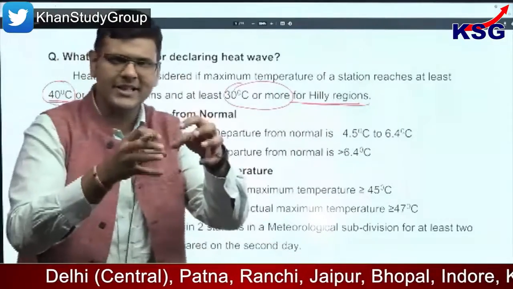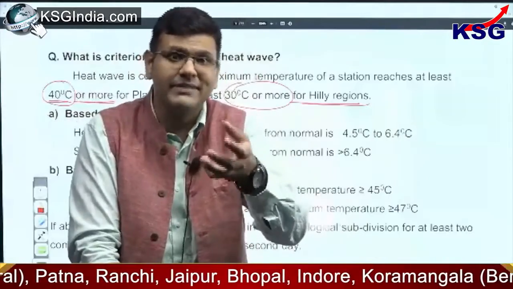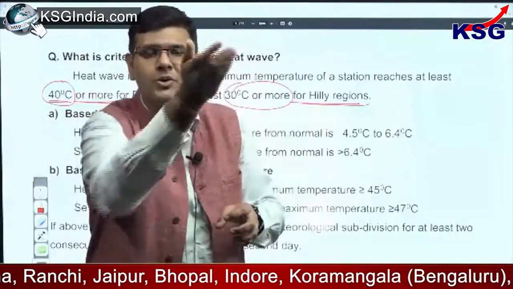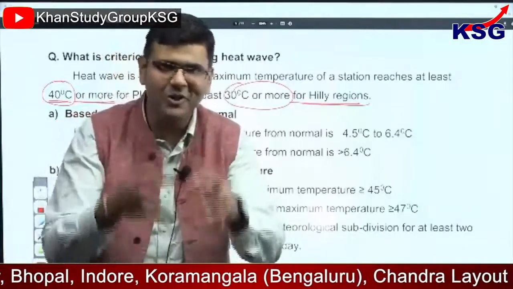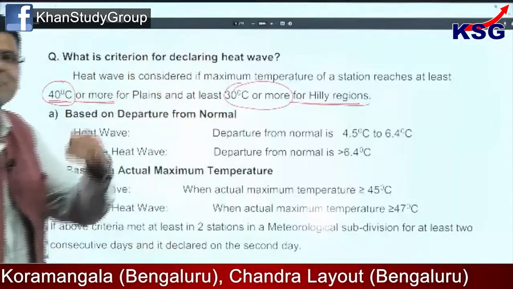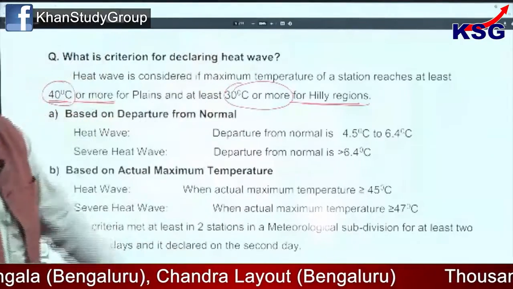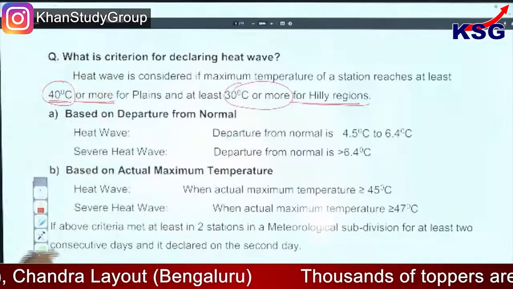If you look at the distinction between the two, hilly areas will normally have lower temperatures because of their altitude, while the plain areas have insolation falling upon them, and they would have a range of around 40 degrees Celsius or more. If that is there, then the heat wave condition is there. It is 30 degrees Celsius or more for the hilly regions.